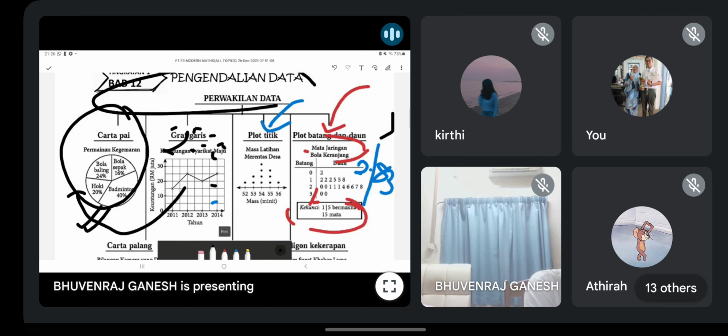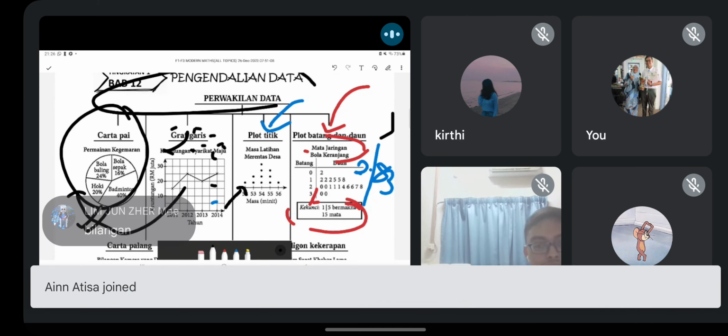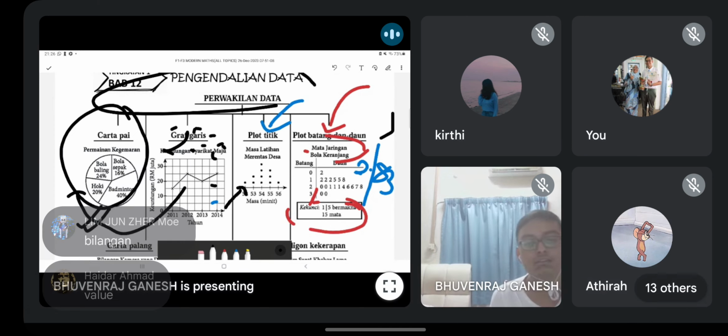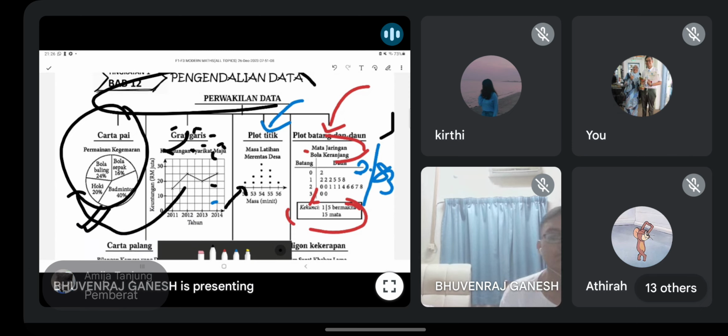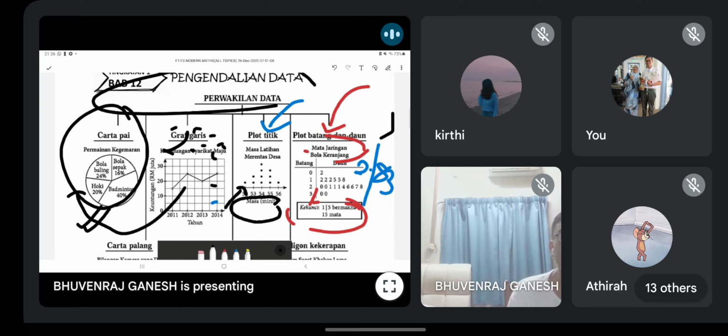So guys, can I ask you all, what does the dot represent? Titik tu mewakili apa? What quantity? Yes, frequency. Okay, the number. All right. Yeah, pemberat also can, weightage, frequency lah nama dia. All right, and then make sure you label x-axis. Kena label. What is your x-axis? Apa paksi x kamu? Pastikan label. Tajuk optional. Kalau tak mau letak tajuk, tak apa. They won't minus mark. Okay, but make sure you label the axis.